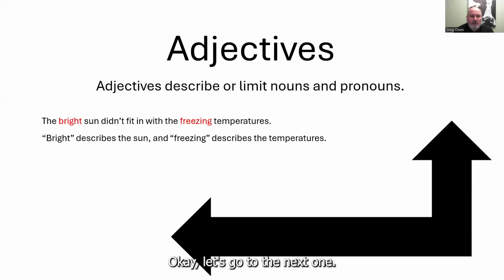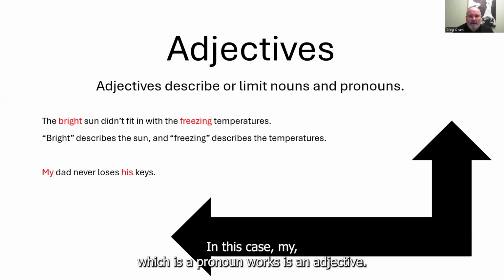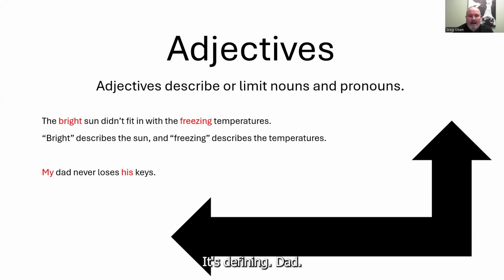Okay, let's go to the next one. My dad never loses his keys. In this case, my, which is a pronoun, works as an adjective. It's defining dad. Okay, so it's not just any dad. This is defining that it's my dad. And then we have never loses his keys. So his is defining which keys.